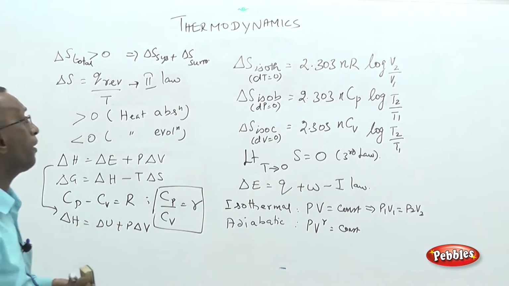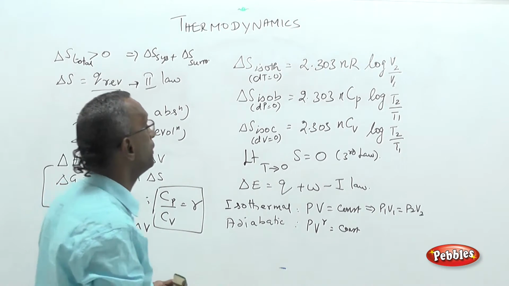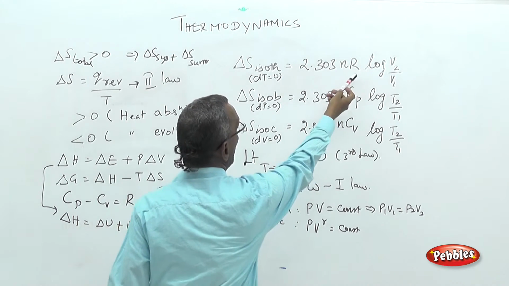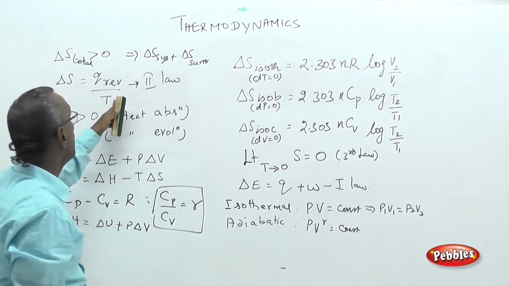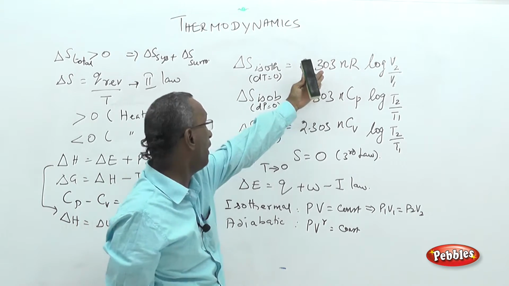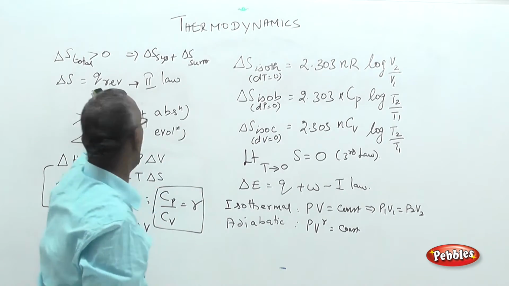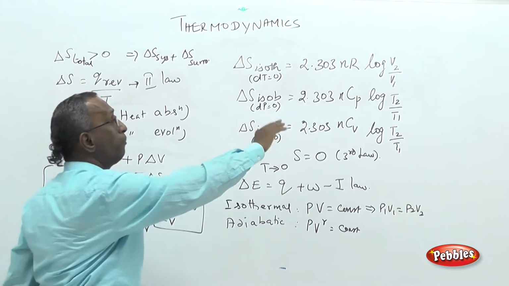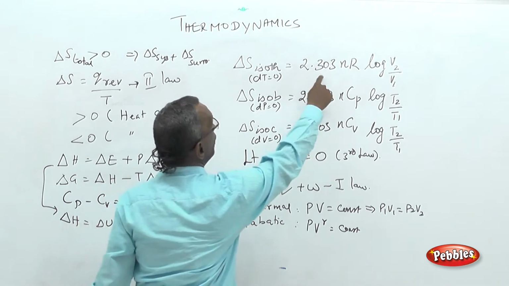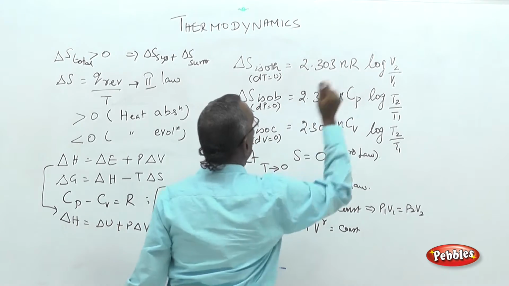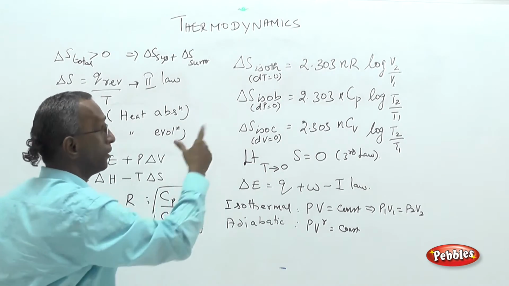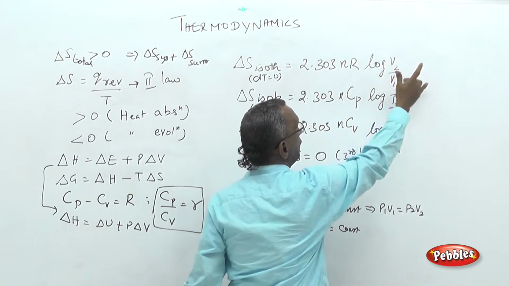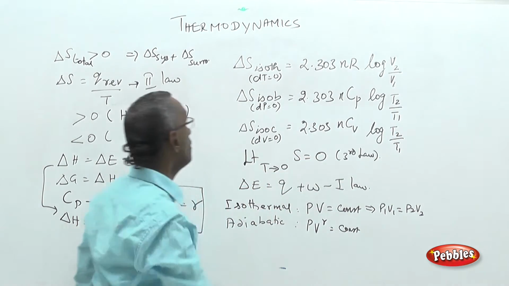So the change in entropy for an isothermal process, already we have derived the relation for the work done. Work done at constant temperature is nothing but Q reversible by T. So already the same expression, the T term is divided, so it is removed from the expression. So the same formula, 2.303 n log V2 by V1. Isothermal process, temperature is constant. Expansion or compression, well, volume will change.